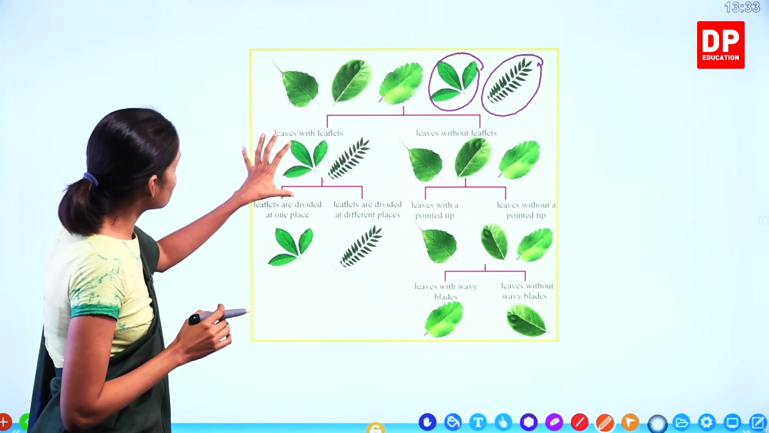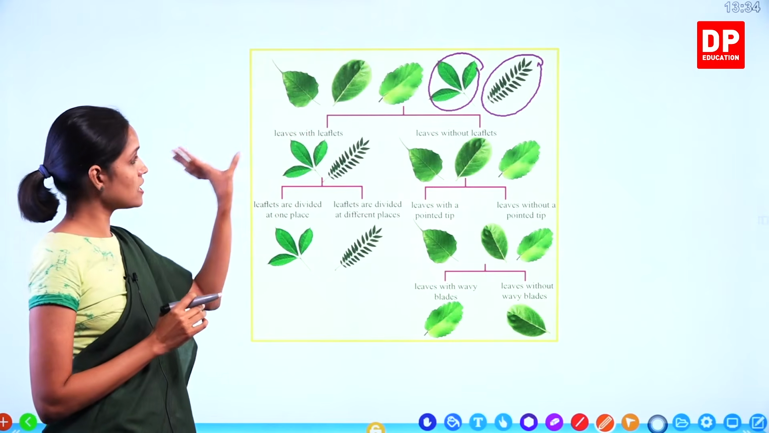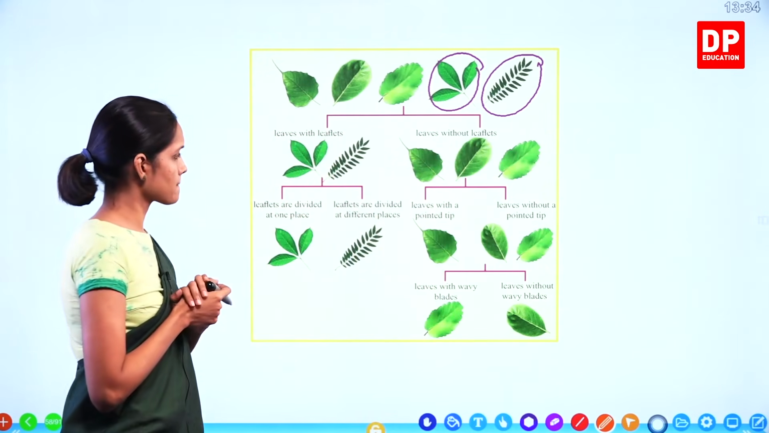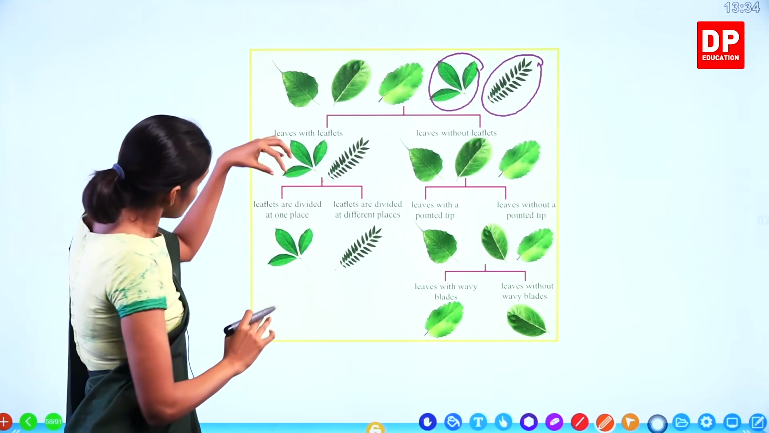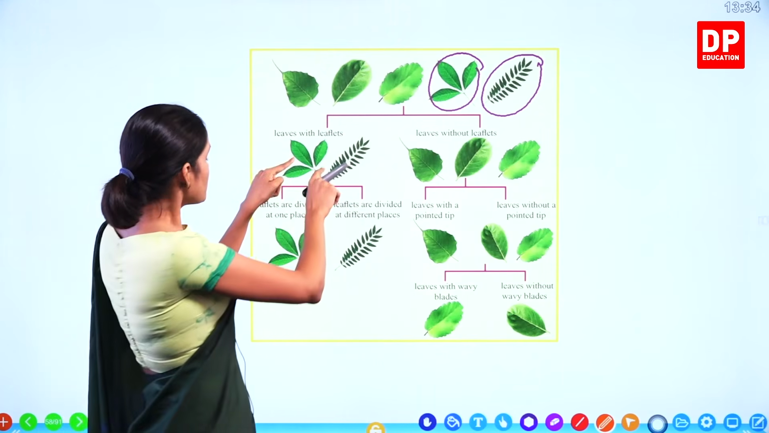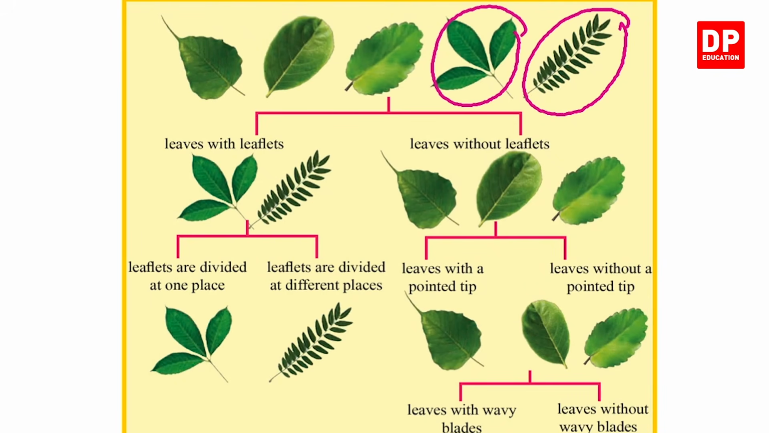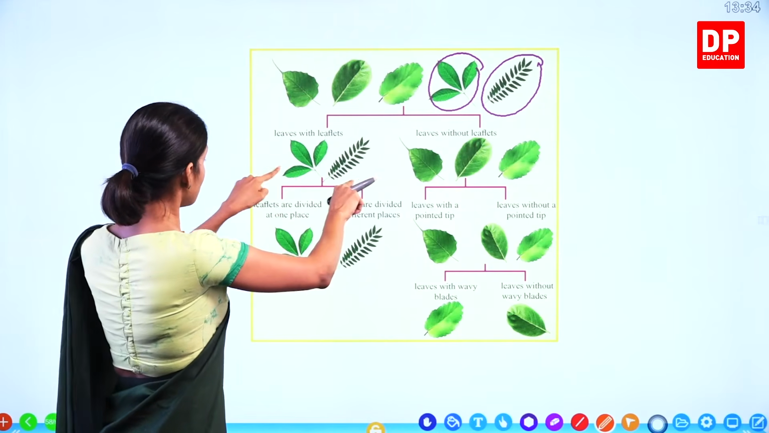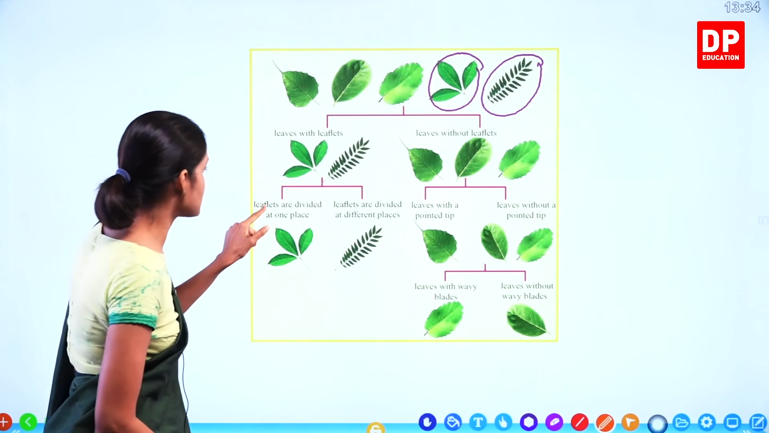So here this side we have 2 leaves with leaflets, 2 different leaves. Leaves without leaflets, we have 3 different types of leaves. So can we stop from here? No. You have to go till you get one last organism under each branch. So again here this side is divided into 2. I told you every time you divide it into 2 parts because it's a dichotomous key. So divided into 2 parts, leaflets are divided at one place.